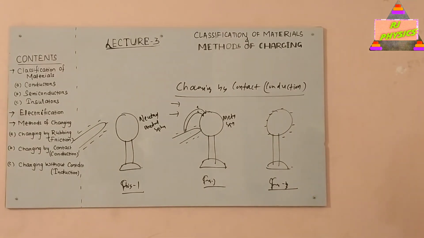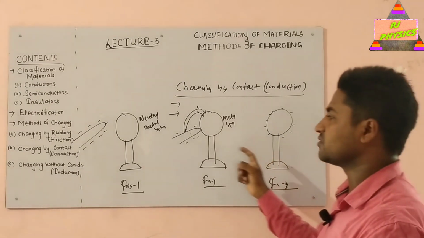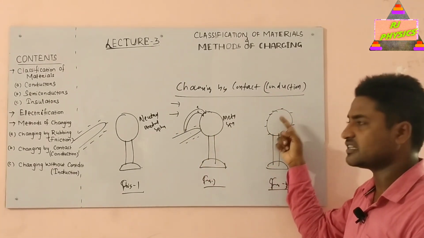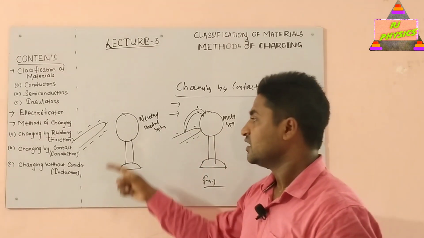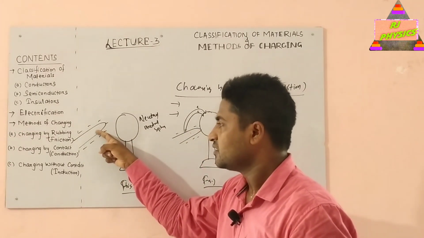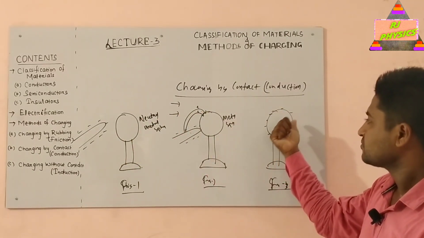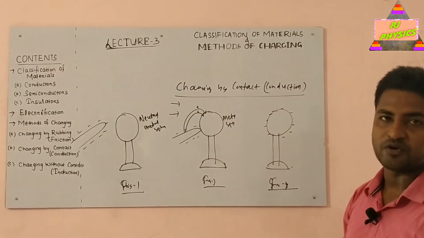So in the first figure, we had taken a negatively charged rod and a neutral sphere, and finally in the third figure, we can easily mark that the negatively charged rod has had an effect on this neutral metal sphere, and this neutral metal sphere has become negatively charged. In a similar process, if we take a positively charged rod, we will be left with the sphere positively charged.